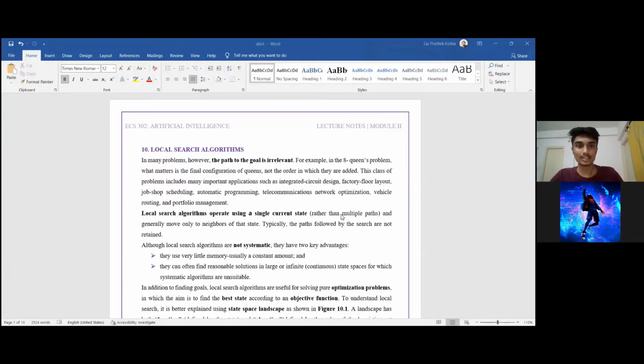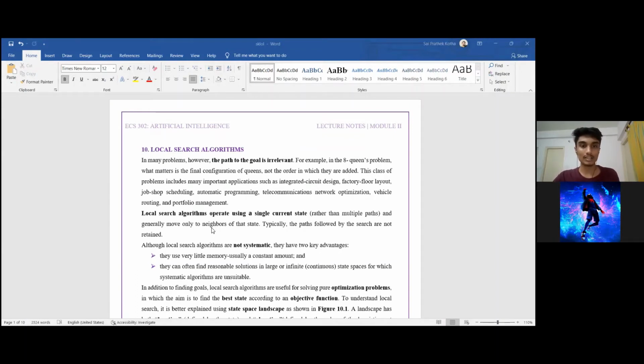But before we look at some local search algorithms, we must see why we need them, because we already have algorithms such as breadth first search. The problem with breadth first search is that we have to explore every node, and it is very time consuming. So, in order to reduce this time consumption, we go with local search algorithms, in which we do not have to go to every node. Instead, we usually only have a single state, which means that we only have one current state.